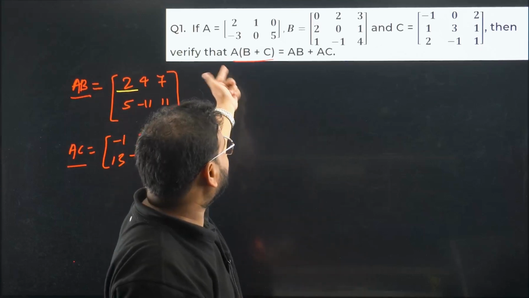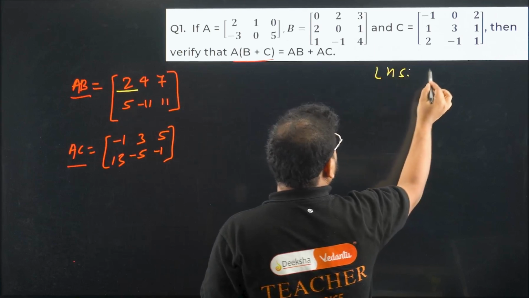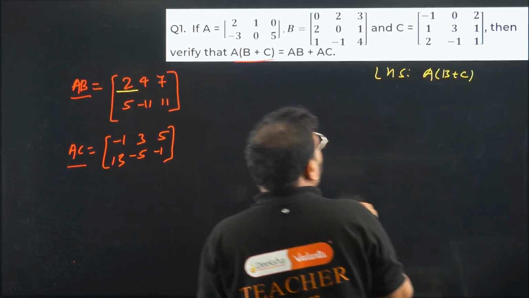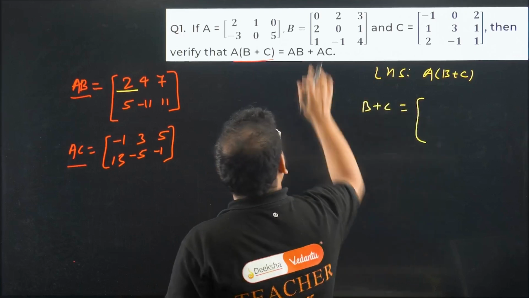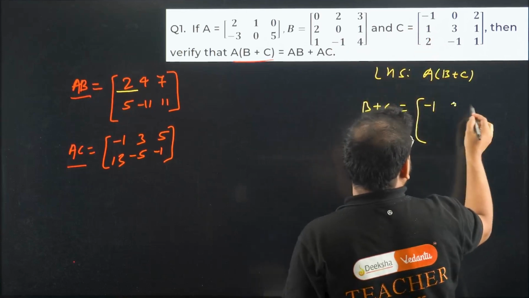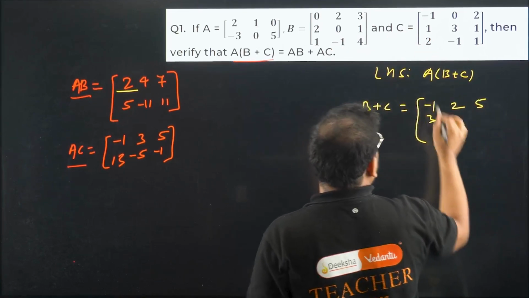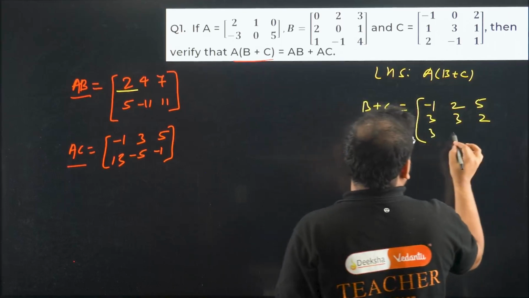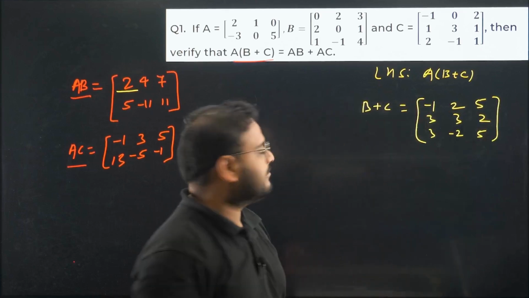I'm going to solve for the left hand side. What is LHS? A times B plus C. Let's solve for B plus C first. What is B plus C, dear? B plus C is over here. 0 plus minus 1 is minus 1. 2 plus 0 is 2. 3 plus 2 is 5. 2 plus 1 is 3. 0 plus 3 is 3. And we have 2 over here. 3 and minus 2 and 5. This is B plus C.